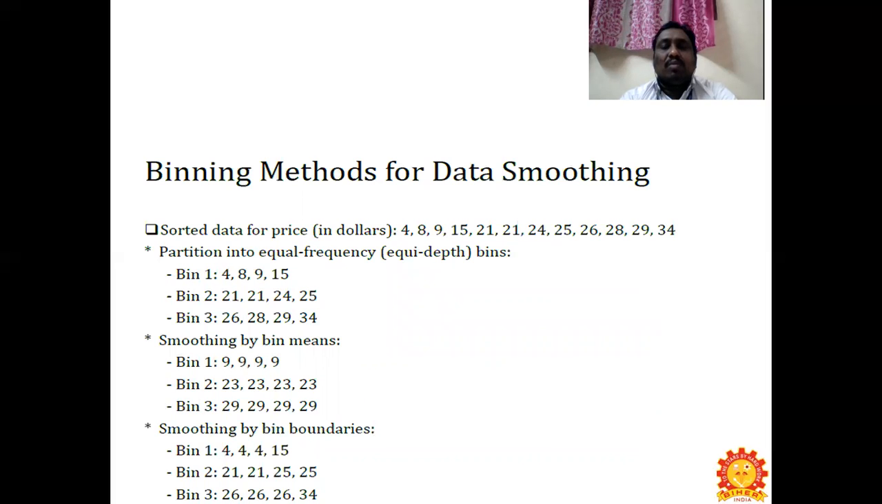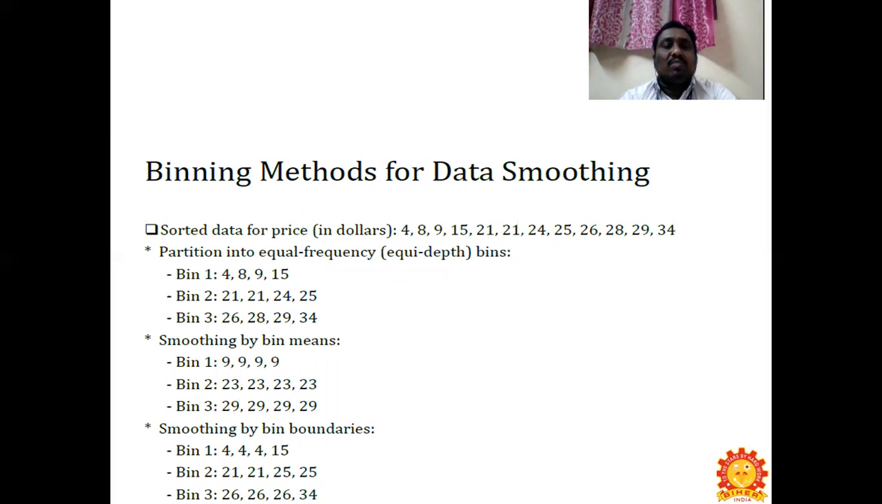You can see it has already been given in ascending order: 4, 8, 9, 15, 21, 21, 24, 25, 26, 28, 29, 34. First we are going to check how many data there are. According to that, we are going to partition into equal frequency and equal depth bins. First you can see equal frequency, which has been given as 3 bins.